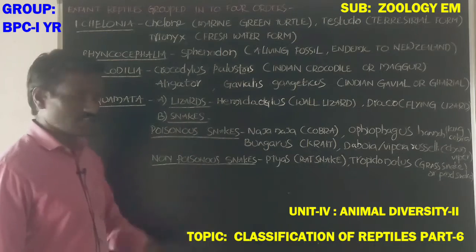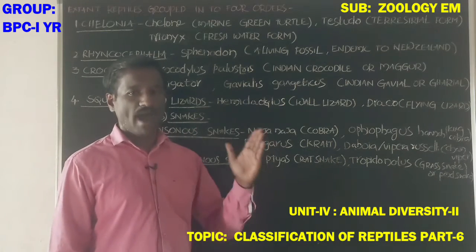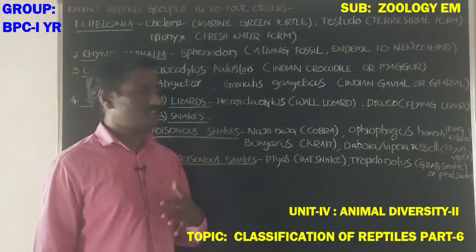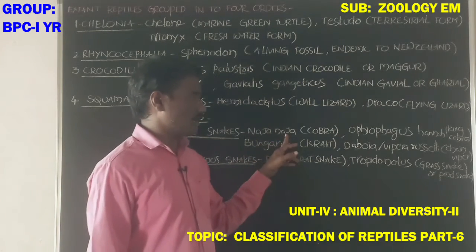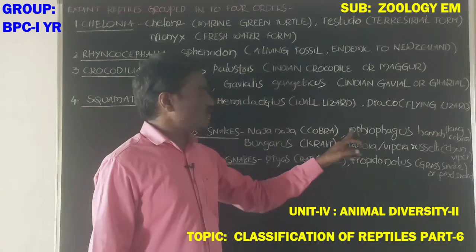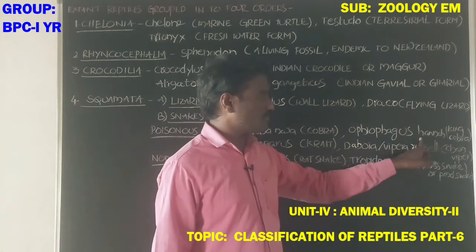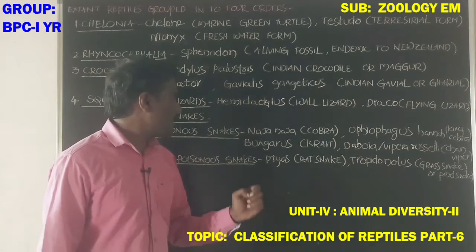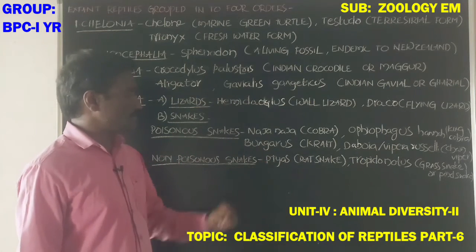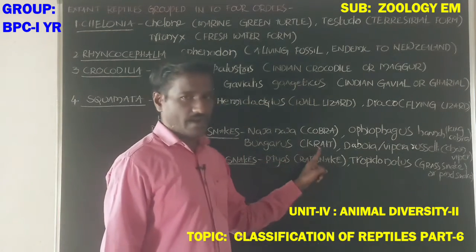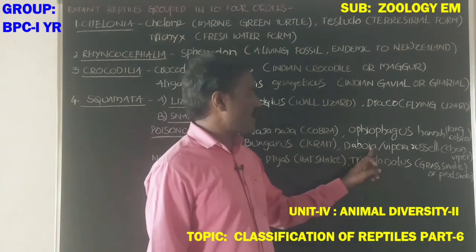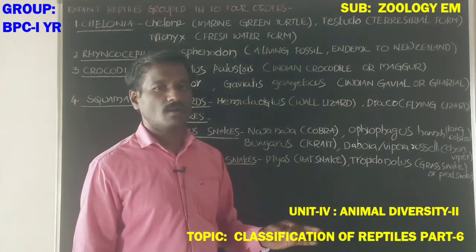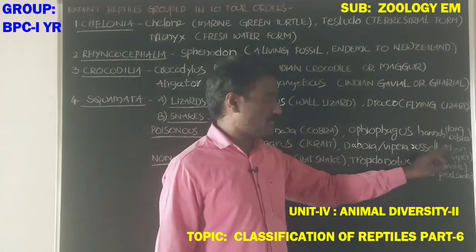Next, snakes are differentiated into poisonous snakes and non-poisonous snakes. Which are the poisonous snakes? Naja, the cobra. Next, Ophiophagus hannah, the king cobra. Next, Bungarus, the krait. Next, Daboia, Vipera russelli, commonly called the chain viper.